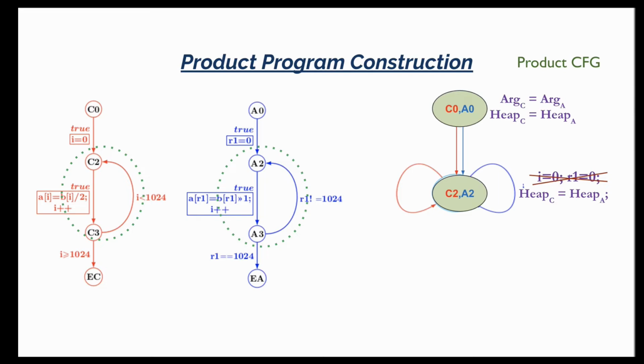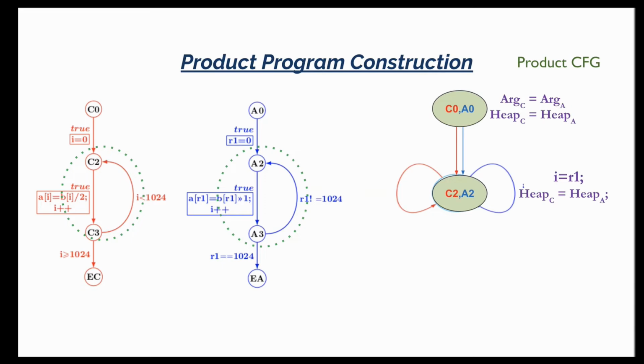What are the new invariants that we can infer about I and R1 at C2, A2? It turns out that because these two loop bodies have been correlated in lockstep, whenever I is incremented by 1, R1 is also incremented by 1. And so we can infer that the invariant here is not I equals 0 and R1 equals 0, but a weaker invariant, which is I equals R1.